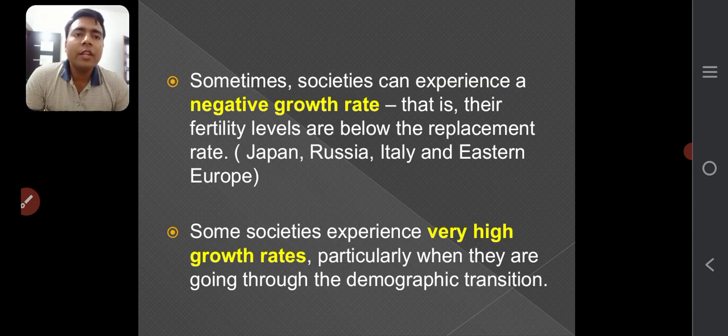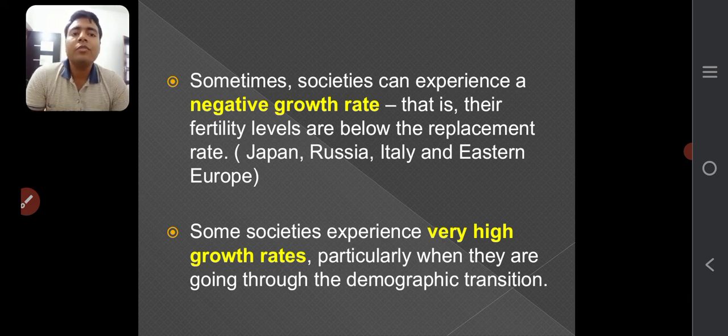Sometimes societies can experience a negative growth rate, that is, their fertility levels are below the replacement level. For example, Japan, Russia, Italy, and Eastern Europe, where you can see that the older population is increasing, whereas the young population is not increasing at that level. Why? Because health facilities are there, birth control is also done. That's why the new population is not there to replace the old one.